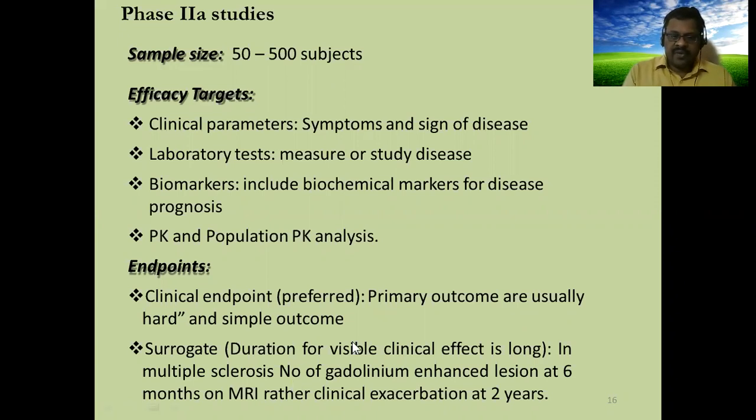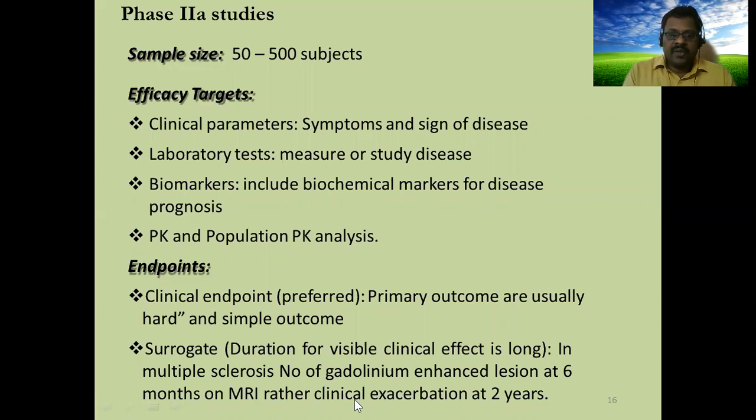That is, the duration for a visible clinical effect is long. We need to confirm the adverse drug reactions related to this phase 2A. We need to wait for a long duration. Also, from one test to the next test, we need a long gap, so the previous effect will be nullified and the second effect will start. So for that we have to wait, because we are experimenting on the same group.